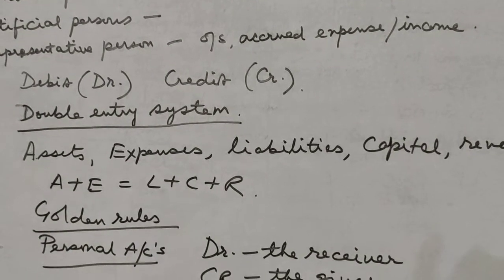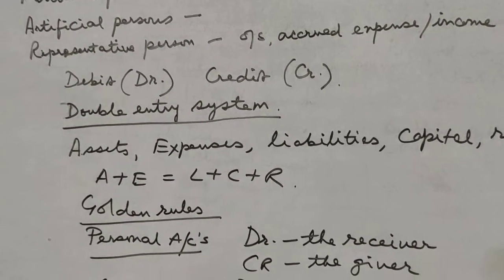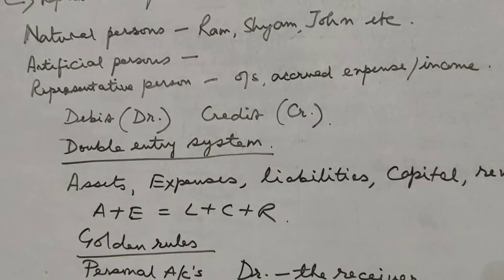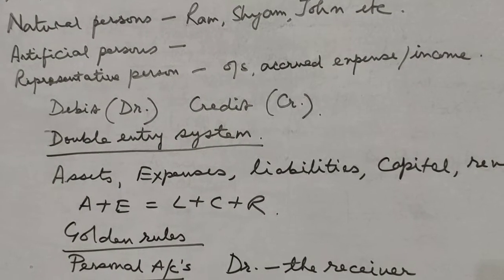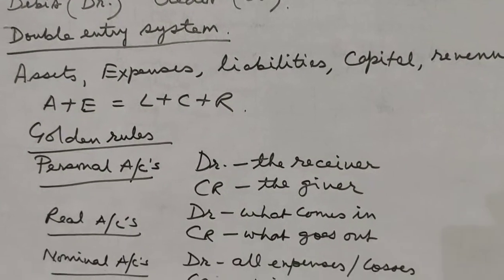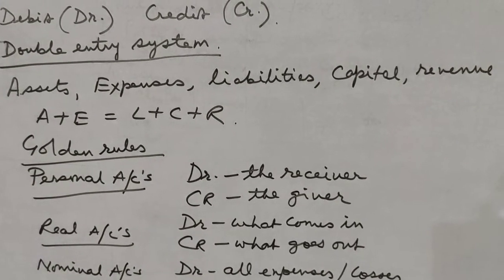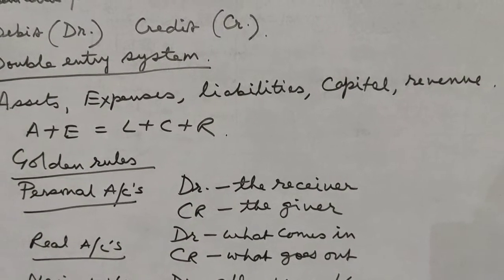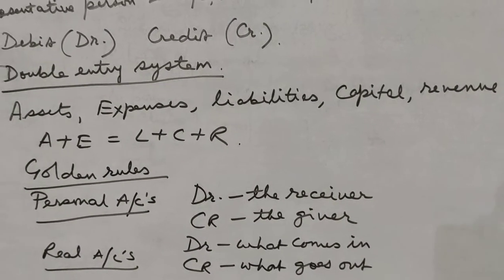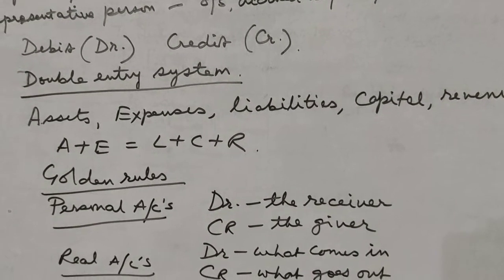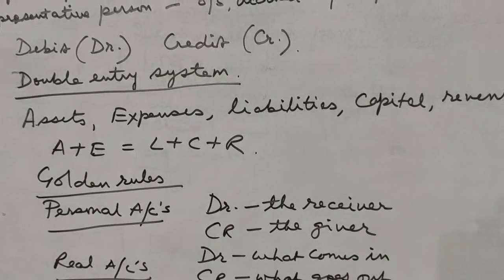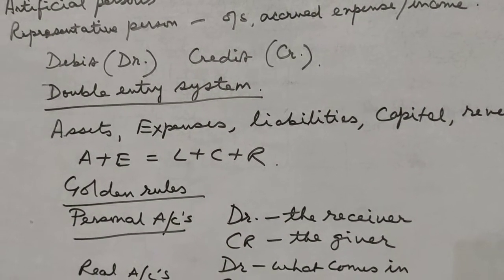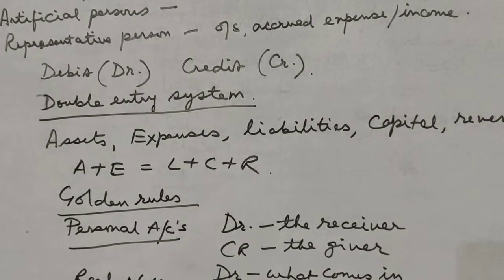For example, if we correlate it with the golden rules, when I purchase an asset, say I am purchasing a building, the building is increasing, so we will debit the building account. According to the golden rules also, building is a real account, it's a thing of value, so debit what comes into the business, building, so I will debit building account. Similarly, say I buy furniture, so furniture of a particular value is increasing, so I will debit furniture account according to the American concept.